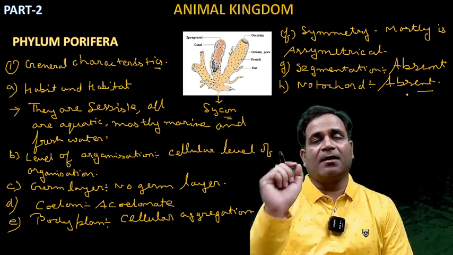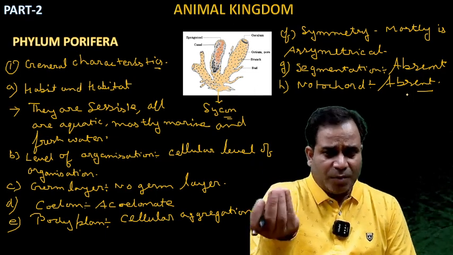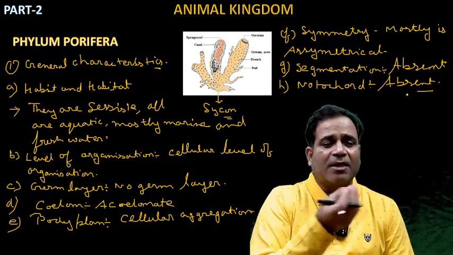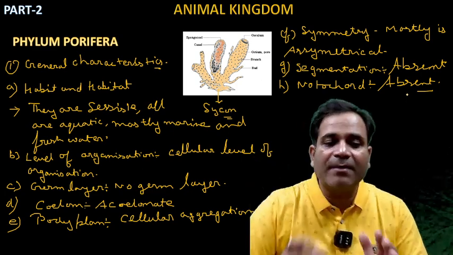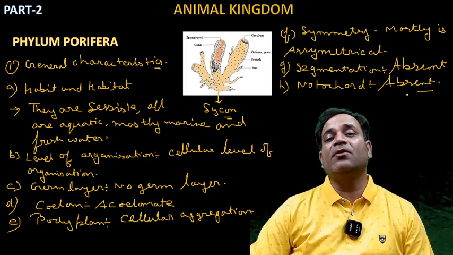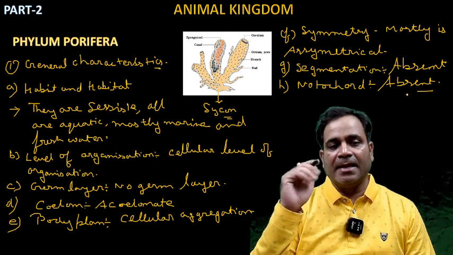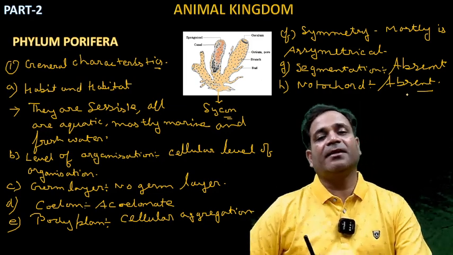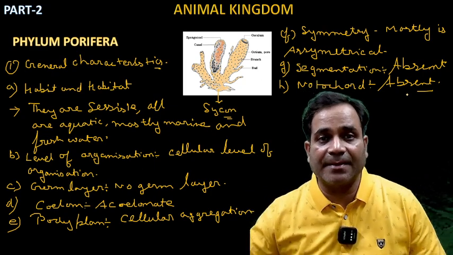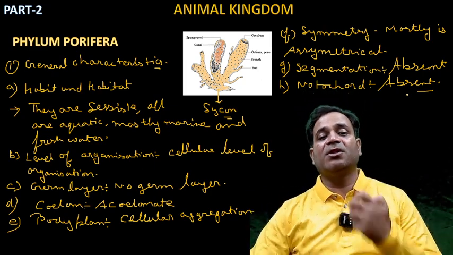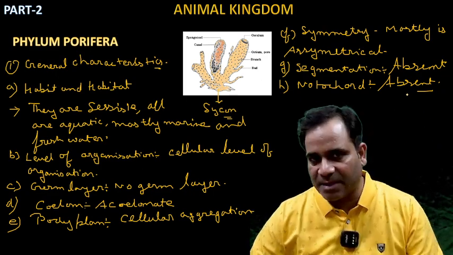Now, the second thing is level of organization. Which level do we put phylum Porifera in? Because these are very primitive organisms, they cannot be found in any other level of organization. They only belong to the cellular level of organization. If I'm saying about the germ layer, is there any germ layer? No, my dear. Here the germ layer is totally absent. If I'm saying about the coelom, it means what? Coelom is acoelom. Their body cavity is totally absent.